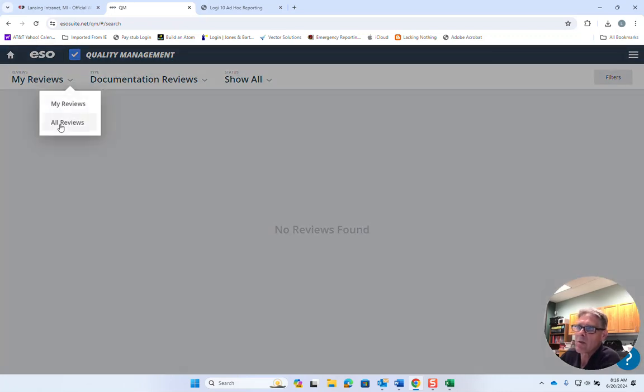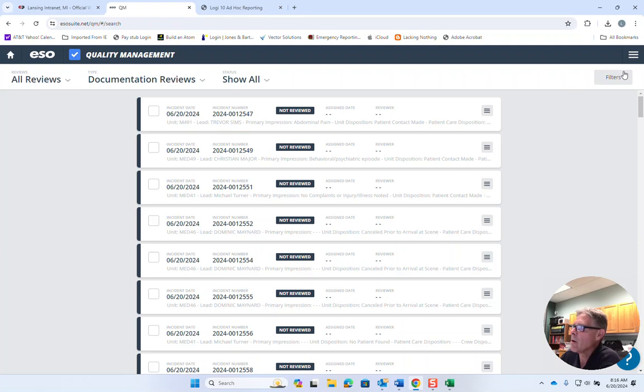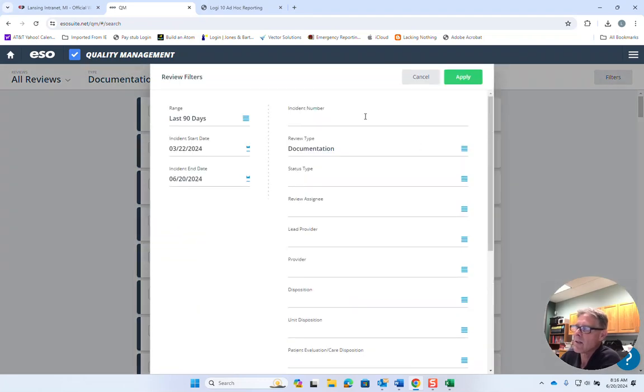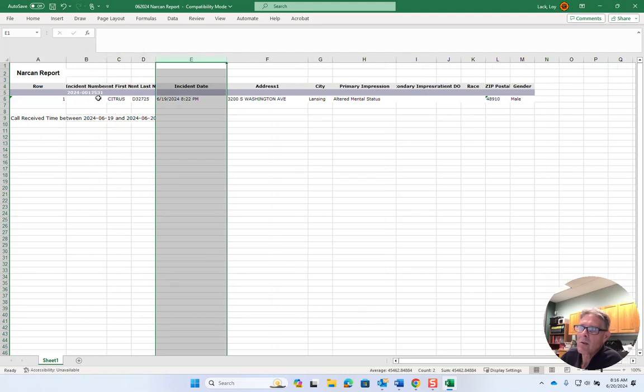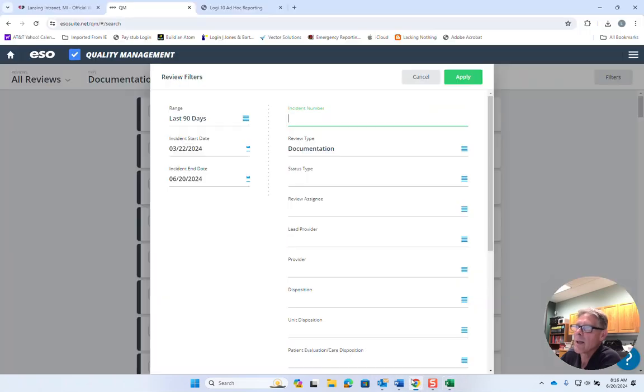In order to do a sort in this, I need to open it up to all reviews, and I'm going to select as a filter the run number that we had. I have to open this up to see it, 12531. So I'm going to type in 12531, and that will bring up that run.